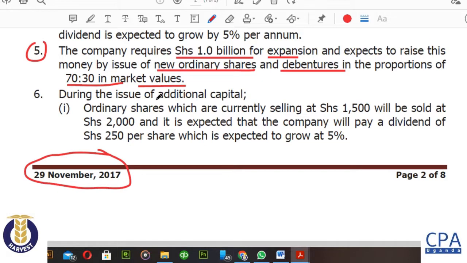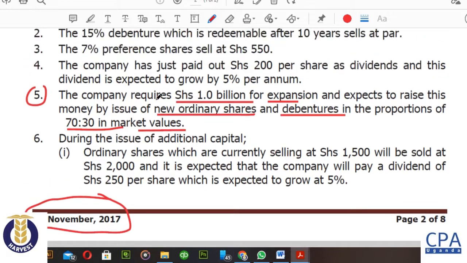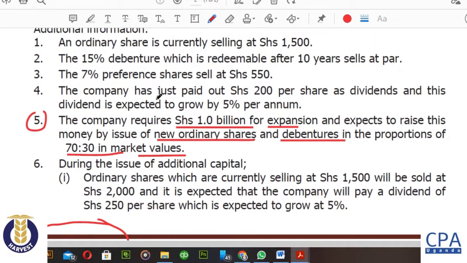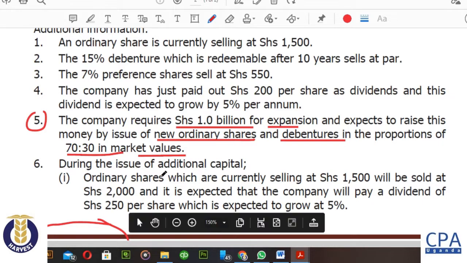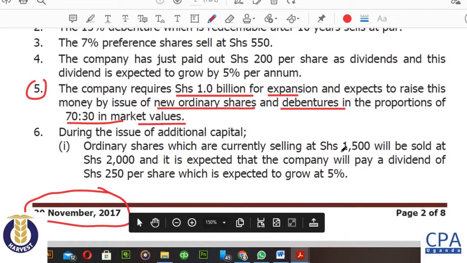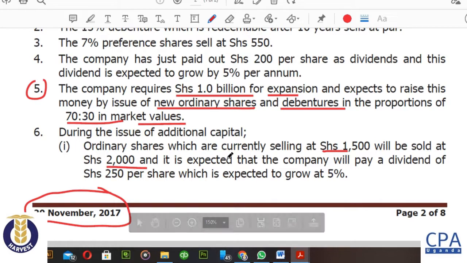As we discussed in the lecture, if you have additional capital raised, there's going to be an implication on the current selling price of your ordinary shares, because of several perceptions by the ordinary shareholders. So they're giving us the changes here. The selling price will rise from 1,500 to 2,000, maybe because of the future prospects of the company resulting out of the expansion.